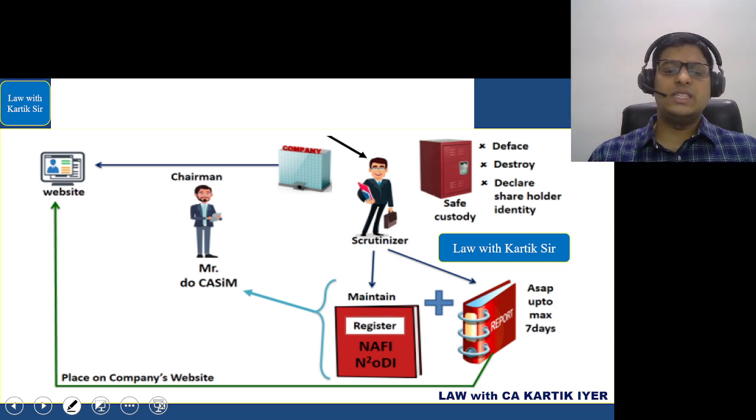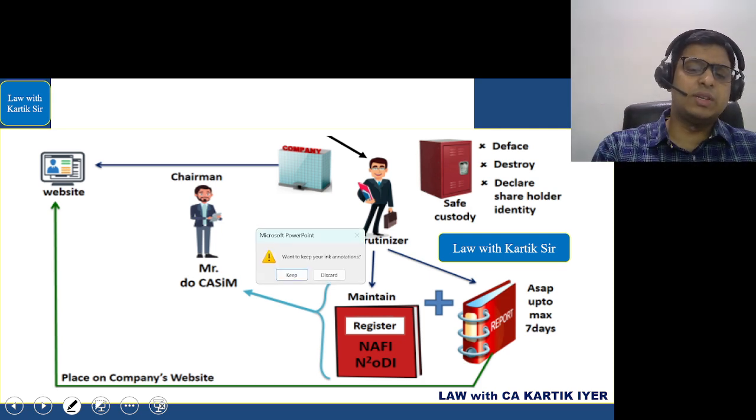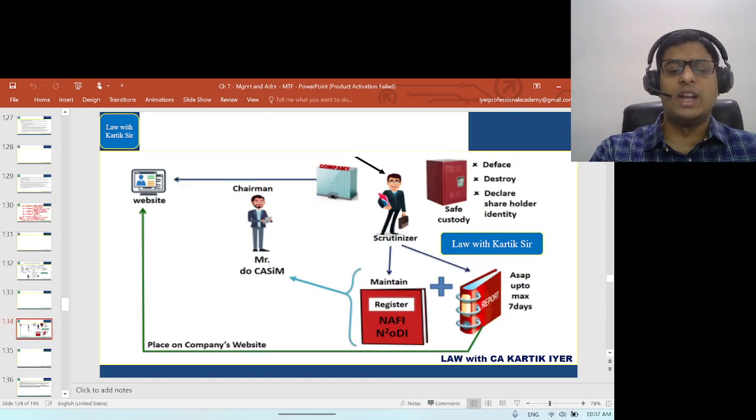That is how the section flows. This is basically section number 110 that we have done in the class.